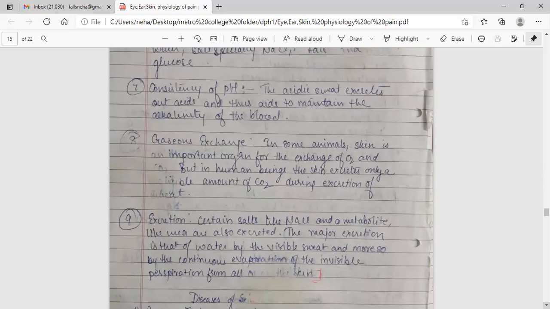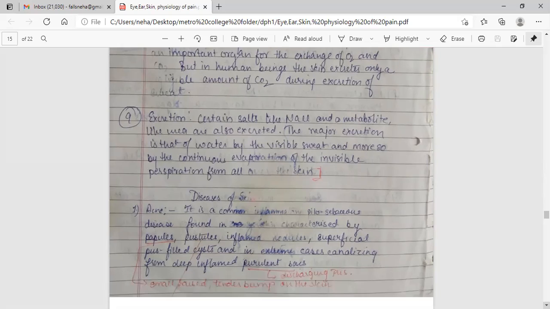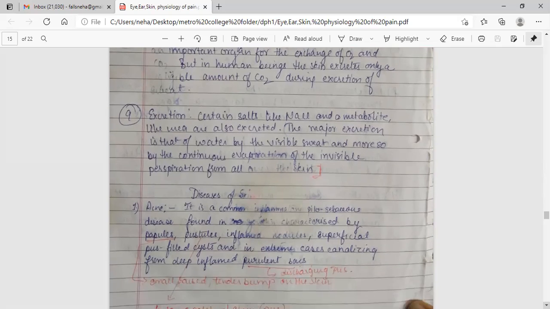Gaseous exchange. In some animals, skin is an important organ for the exchange of oxygen and carbon dioxide, but in human beings, the skin excretes only a negligible amount of carbon dioxide during excretion of sweat. Excretions. Certain salts like sodium chloride and a metabolite like urea are also excreted. The major excretion is that of water by the visible sweat, more so by the continuous evaporation of the invisible perspiration from all over the skin.